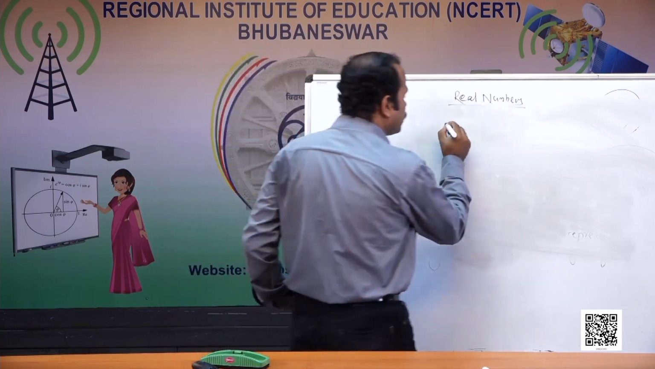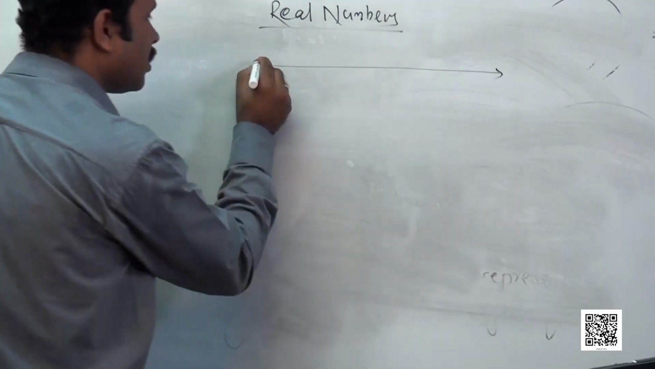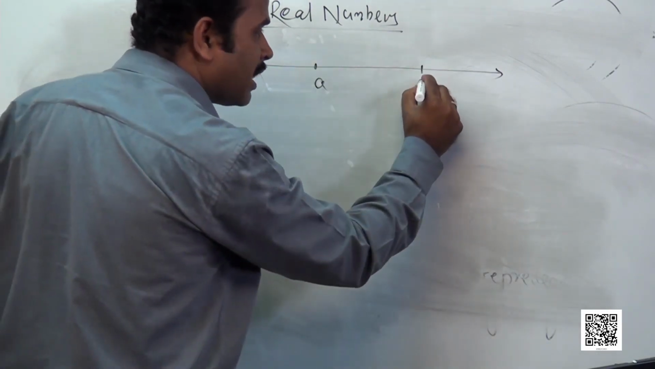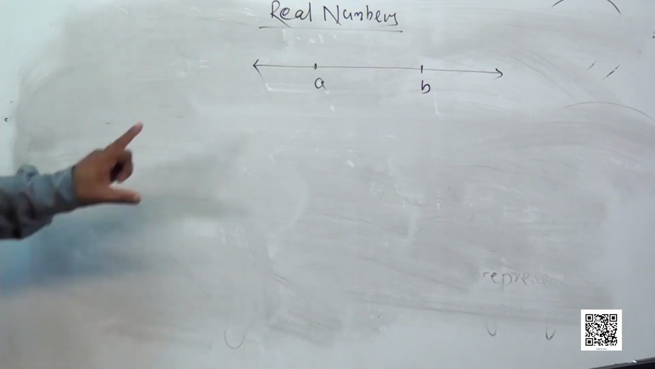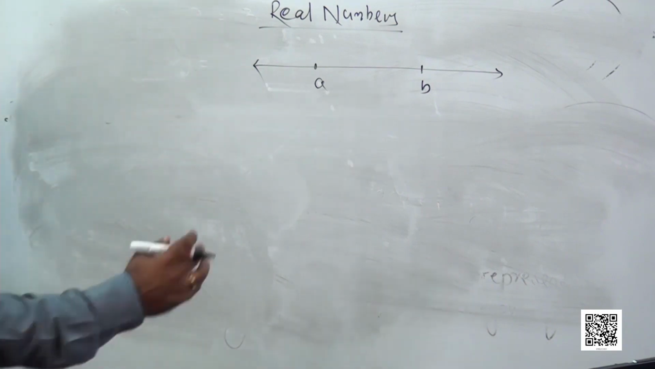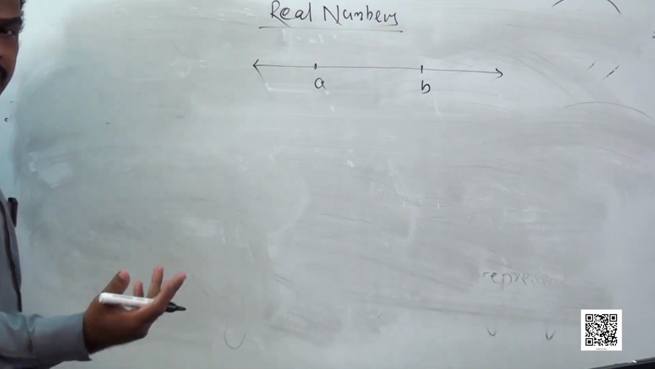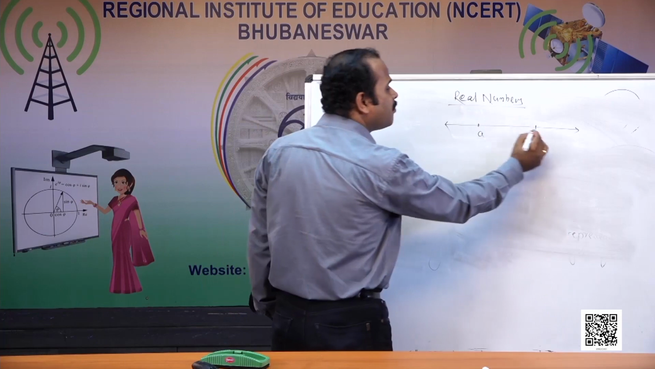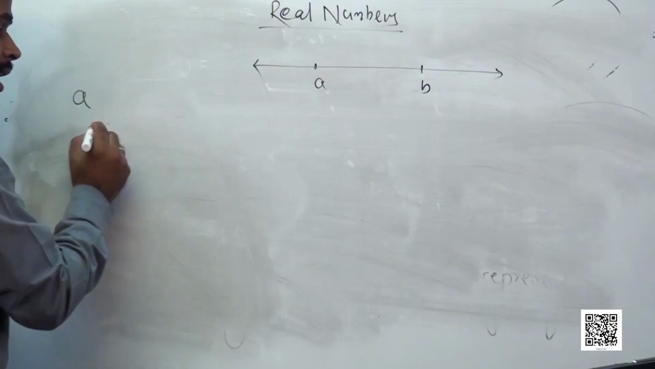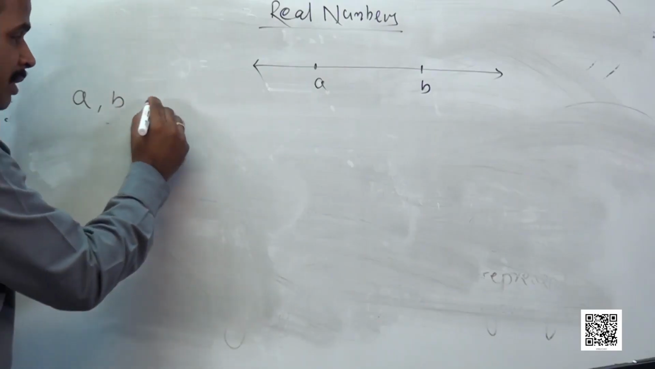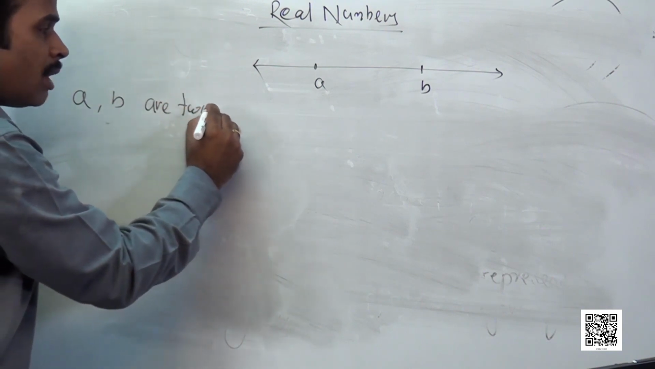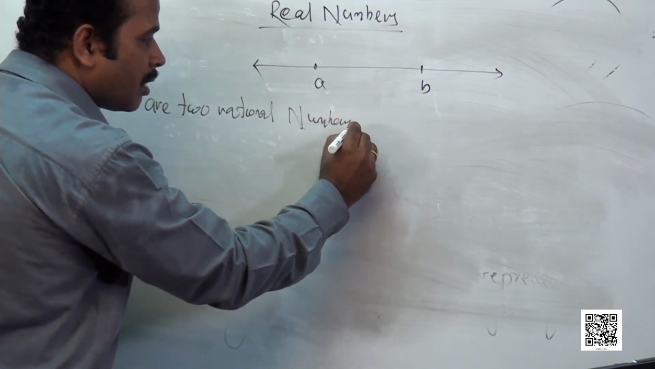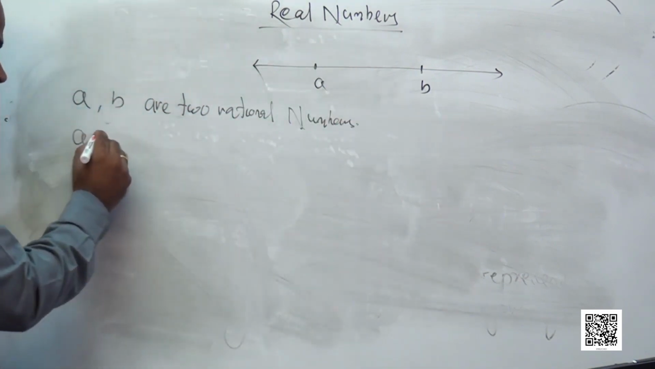On the number line, suppose this is a rational number A, and this is another rational number B. There are two rational numbers A and B on the number line. You can take any numbers here, but I symbolize the general form as A and B. And what more condition is given? A is less than B.